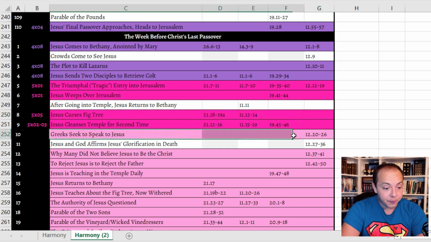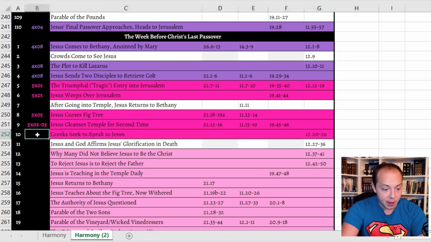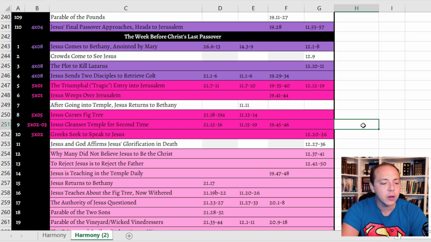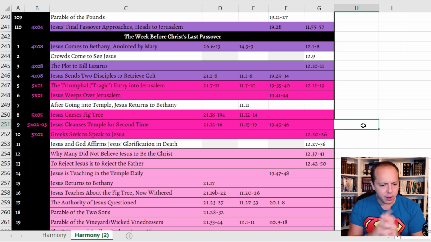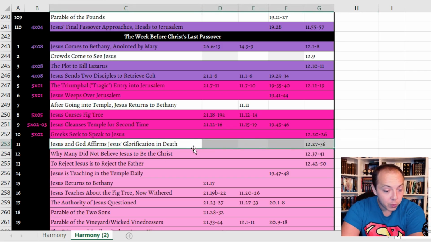Greeks seeking to speak to Jesus, that was depicted. That was in season 5, episode 2, because it auto-filled there. Because we actually have some of our friends from the Decapolis. They come and they are talking with Andrew and Philip, and it's not a direct adaptation of the scene from Scripture, but it is at least the reference there. And you will see that I didn't predict that they would include the next scene in the show.